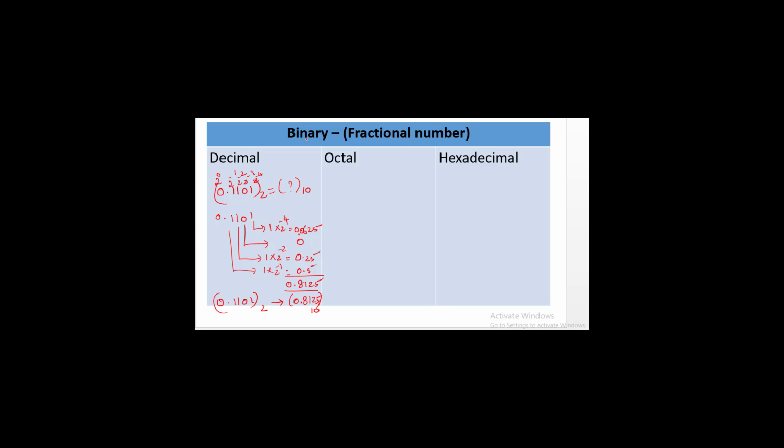In the same way, for binary to octal number, we have to separate it by 3. Here also we are going to separate it by 3, but we are going to consider from left to right. For example, 0.1011 to the base 2. What is its equivalent octal number? So 101 separated, and 1 is there.